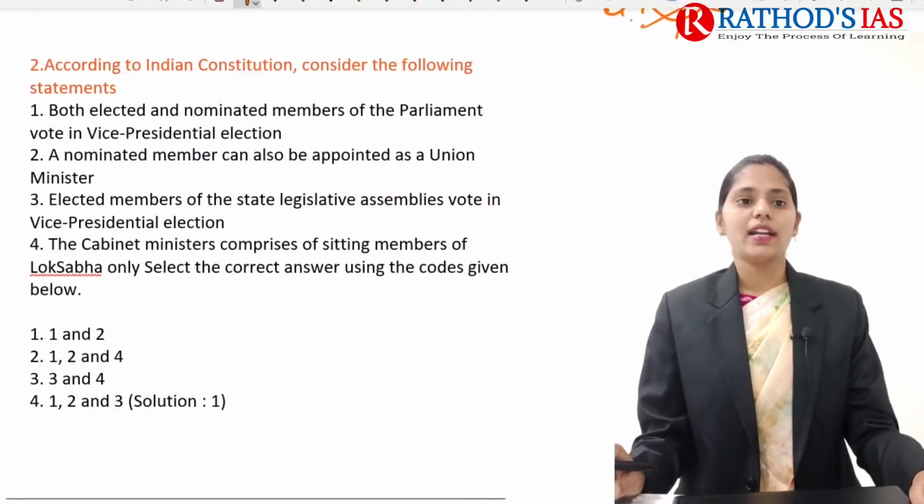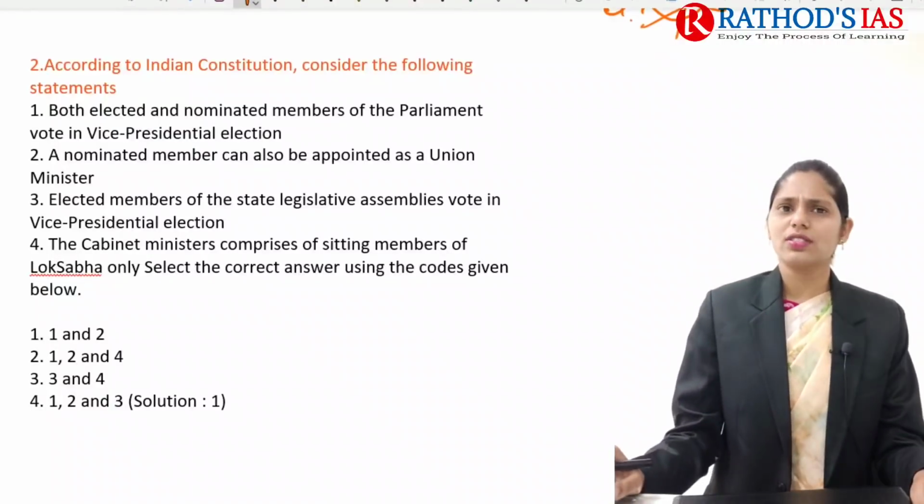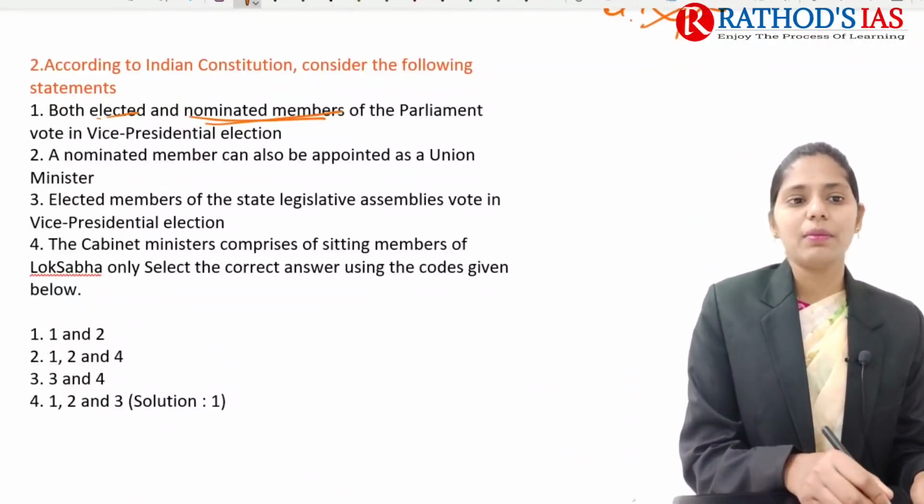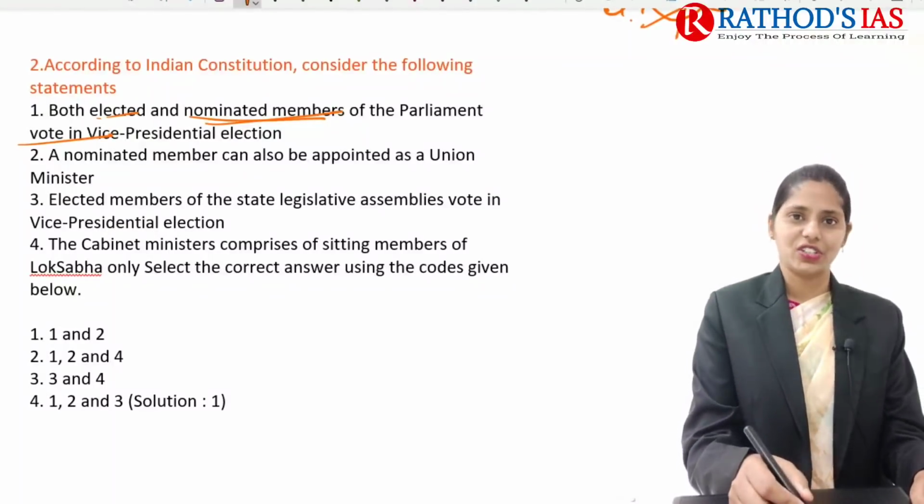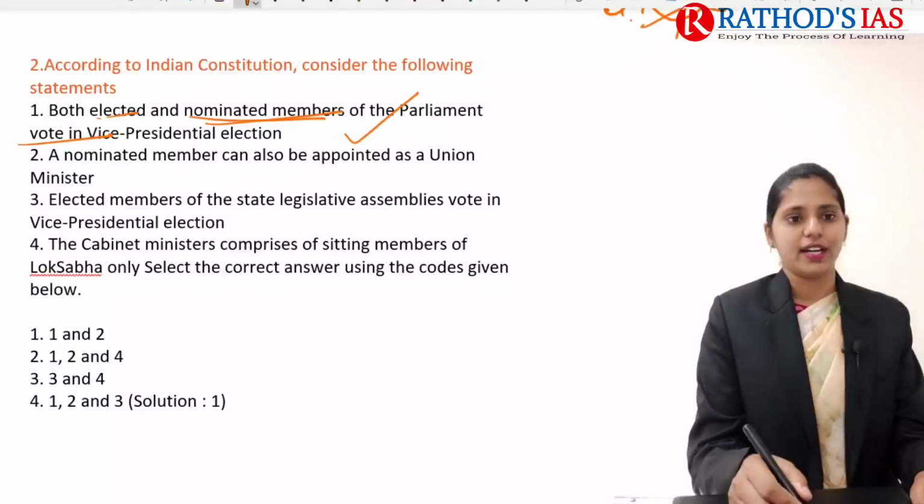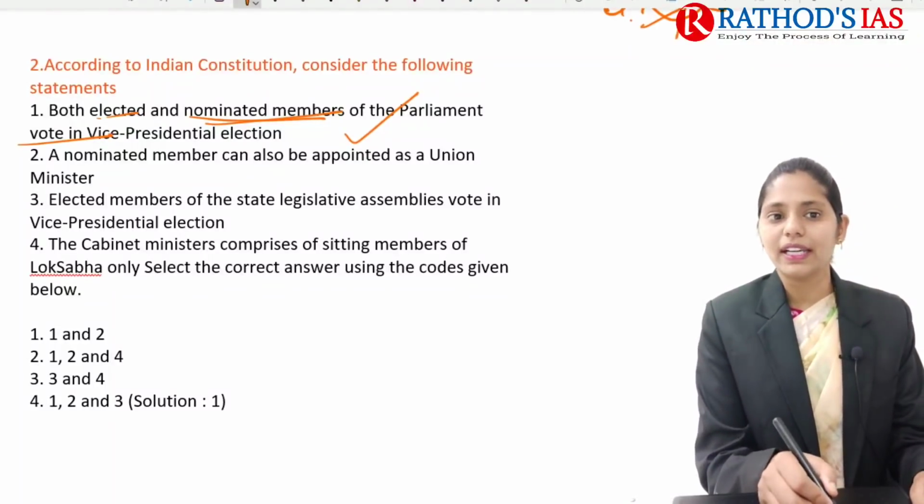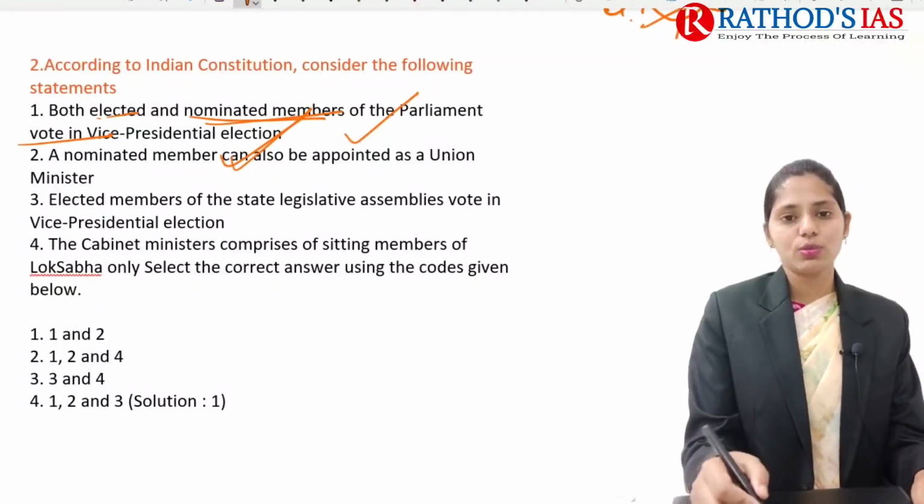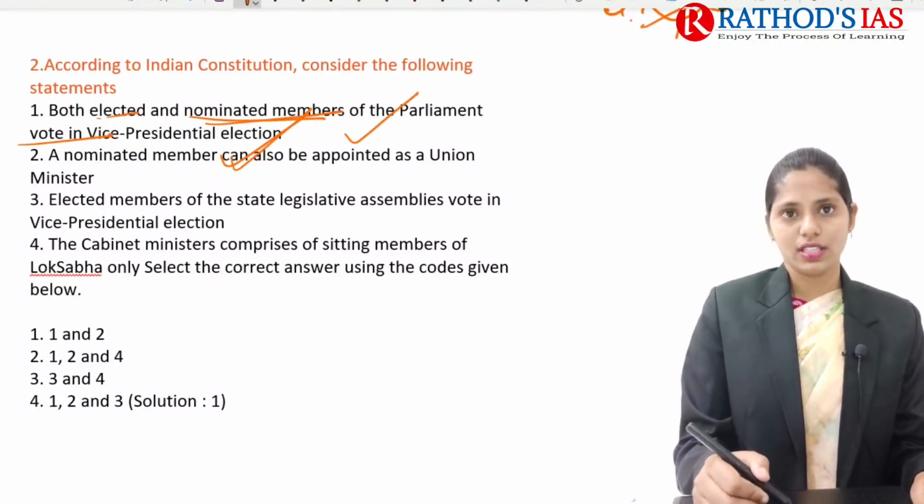And the next question is regarding the Indian Constitution. Now let us try to see the statements. Both elected and nominated members of Parliament vote in the Vice President election. Yes, this statement is absolutely correct. And this one: a nominated member can also be appointed as a Union Minister. Yes, okay, but he needs to become a member within 6 months.